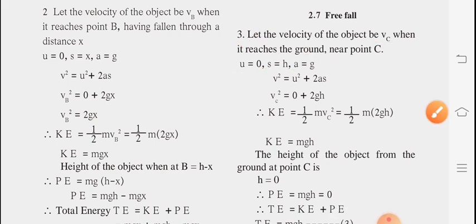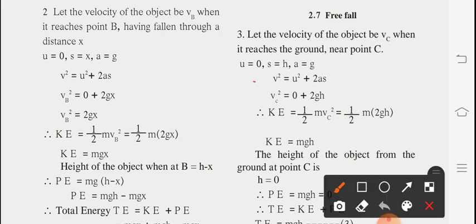So what we have to find here? vc. Again we are taking the formula v square is equal to u square plus 2as. v is vc, u is 0, a is g, and s is h. So vc square is 2gh.